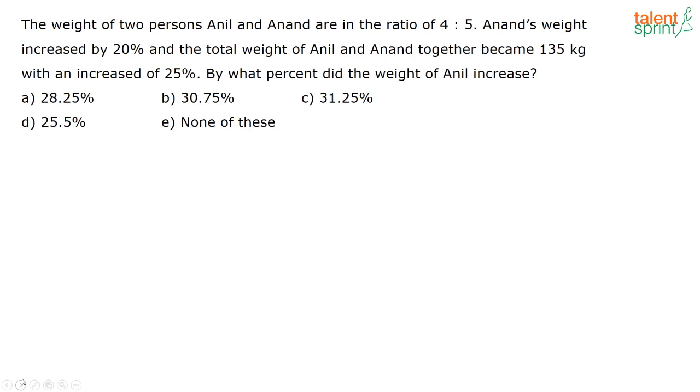Okay, so see, how do we solve this? Two persons are there, Anil and Anand. Their weights are in the ratio 4:5. Anand's weight increased by 20%, and the total weight of Anil and Anand together became 135, with an increase of 25%. So if the total weight of Anil and Anand was X, now this X into 120 by 100, that is the weight has increased by 20% and it has become 135, correct. So find out what was their weight initially. Their total weight initially was nothing but X, that is equal to 135 into 100 by 120.